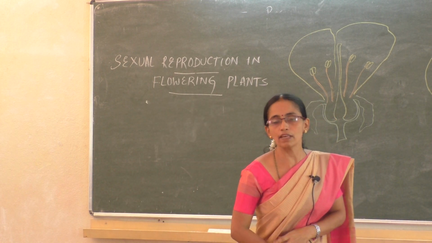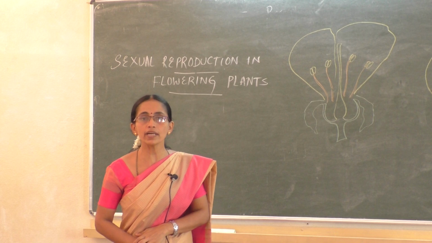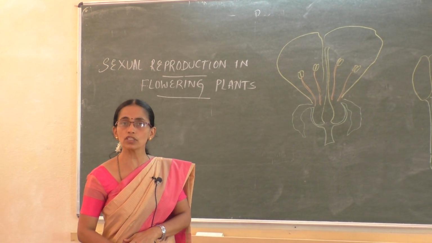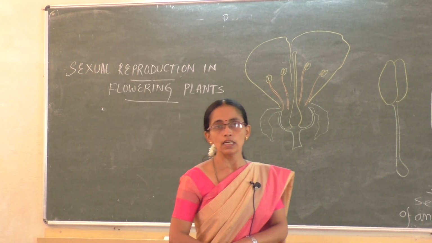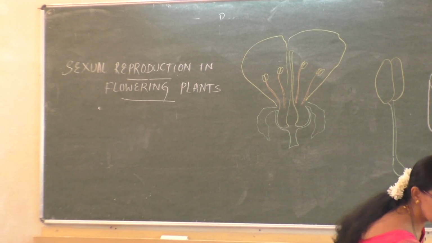So what is a flower? A flower is a modified shoot specialized for sexual reproduction.